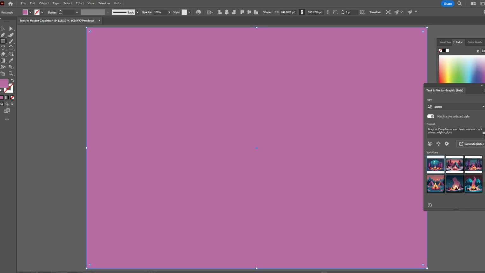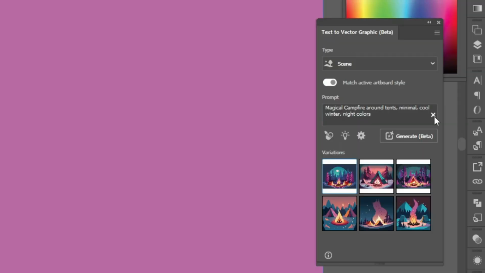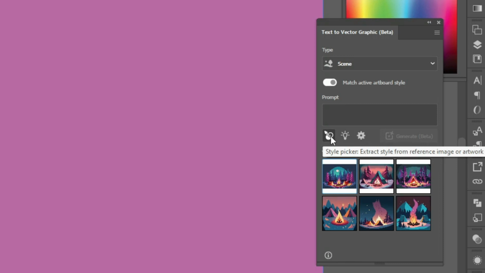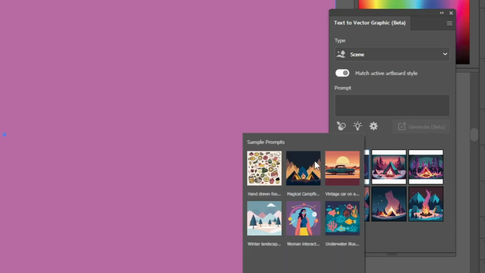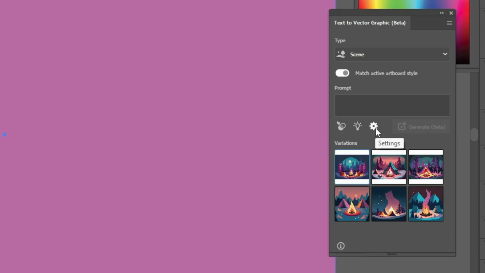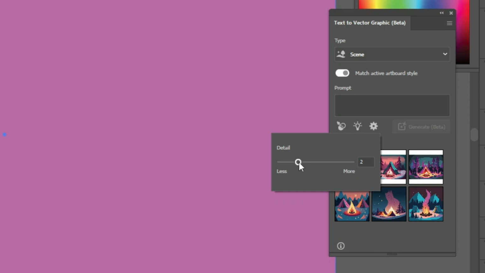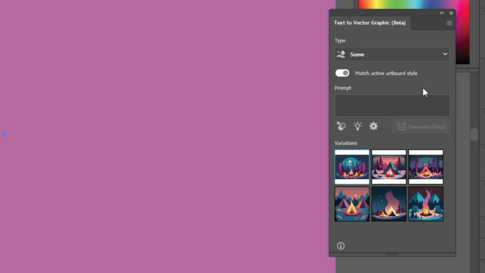Now go to the text to vector graphics tab which we have opened before, close the sample prompt and check these tools. The first one is Style Picker. You can choose a style by an image for your graphics from this tool. It works as an eyedropper tool, but it is picking the drawing styles from images or vectors. Second tool is Select a Sample Prompt. That's what we used a minute ago. The third tool is Setting, where you can adjust details of your graphics. Try to control this slider, play around and check the difference yourself.